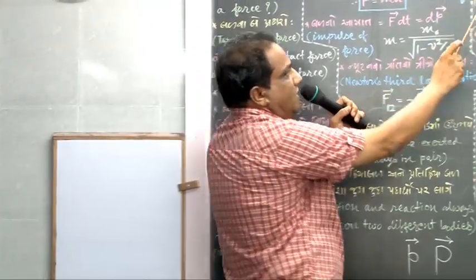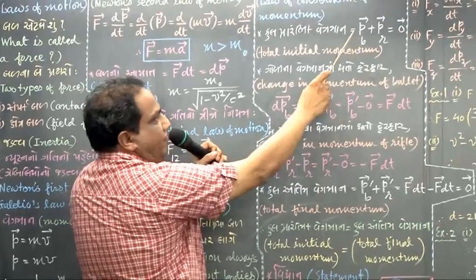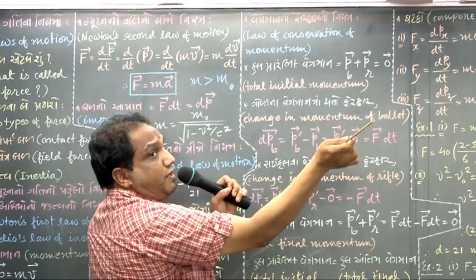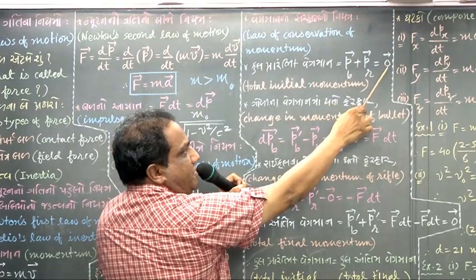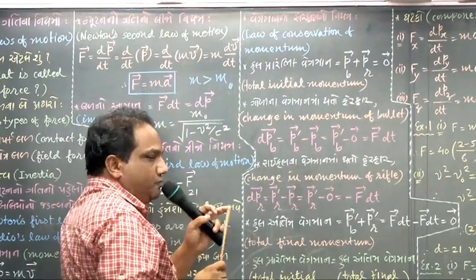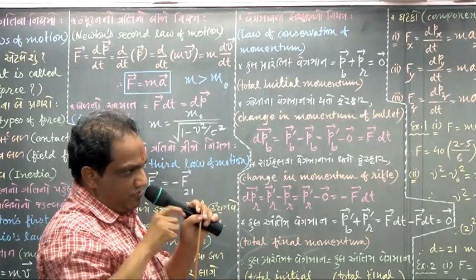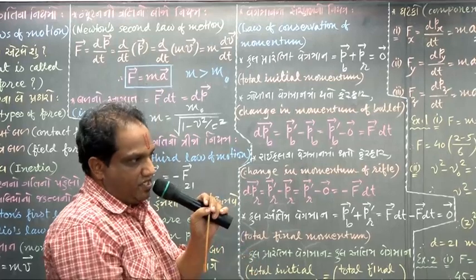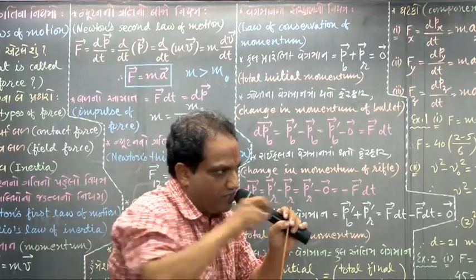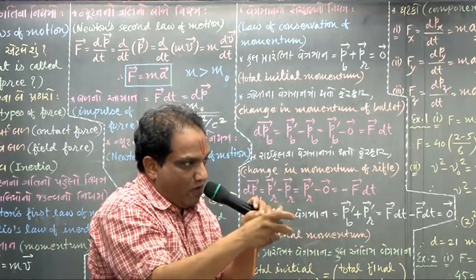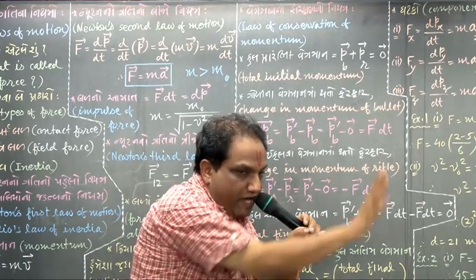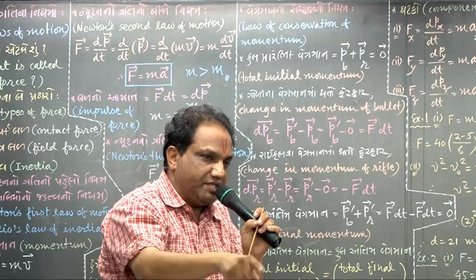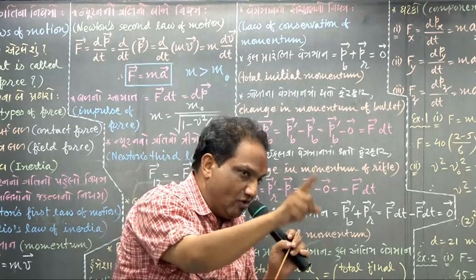So look here. Total initial momentum. This is the momentum of the bullet. This is the momentum of the rifle. And because both of them are at rest, total momentum will be zero. Now what I do? I just fire one bullet from the rifle. Suppose the bullet achieves a velocity towards the positive x-axis. So the momentum of the bullet is towards the positive x-axis. So there has been a change in momentum of the bullet. There has been a change in momentum of the rifle also.